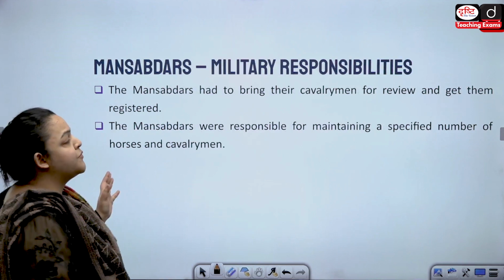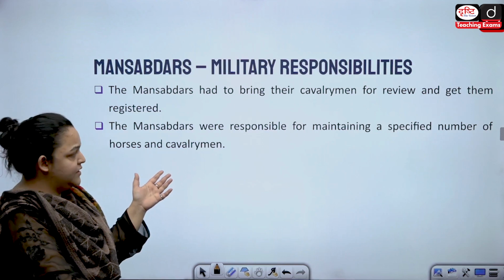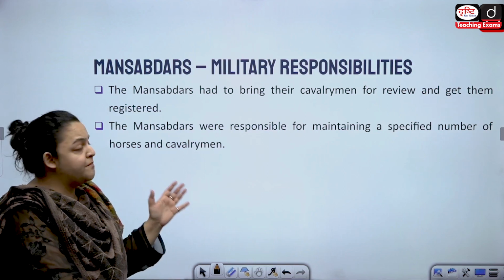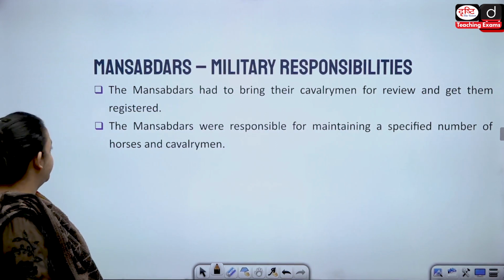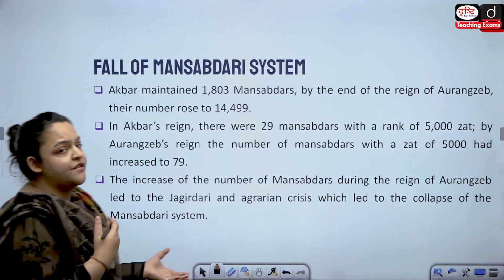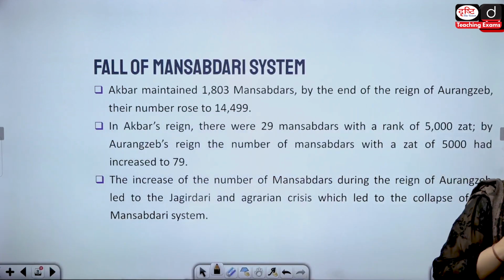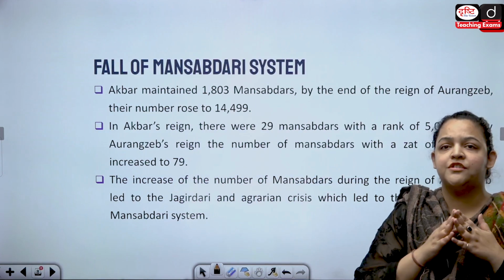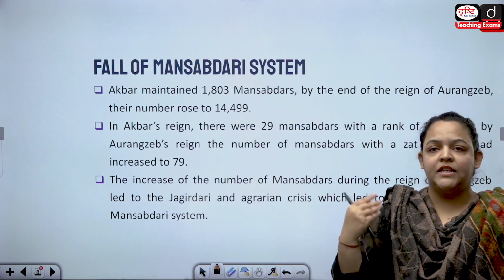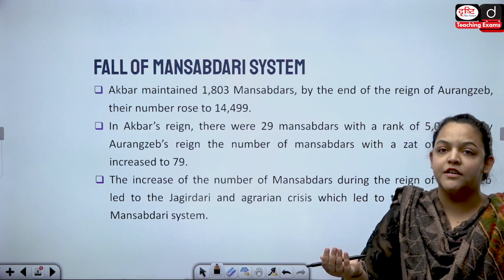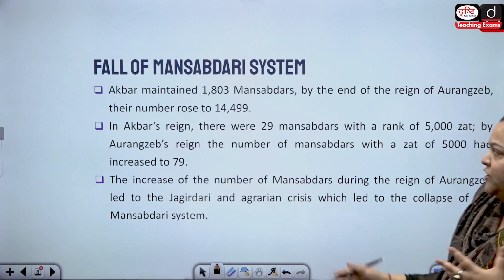Now, what were their military responsibilities? The Mansabdars had to bring in their cavalrymen for review, and they obviously had to get them registered, all right? They were responsible for maintaining a specified number of horses and cavalrymen. So this was their responsibility, guys. Basically, they would collect revenue, and from that revenue, they would divide it into two parts. One part would be kept as their salary, and with the other part, they would have to maintain an armed contingent, which would be constantly reviewed by the king and his officials.